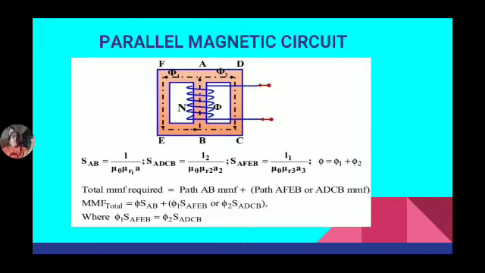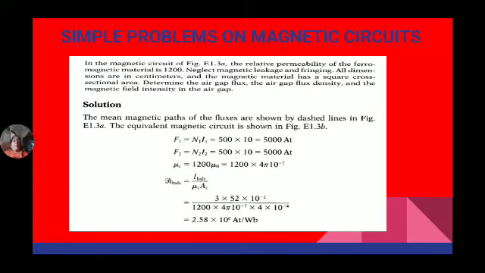And path of AFEB is L3 by mu naught mu R3 into A3. So total MMF is equal to phi into S_AB plus phi 1 into S_AFEB or phi 2 into S_ABCD. This one plus either this side or this side. Okay.